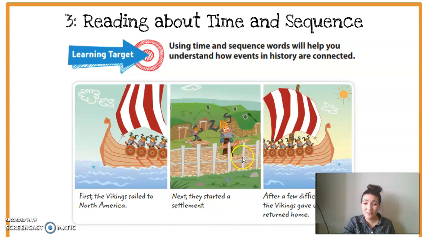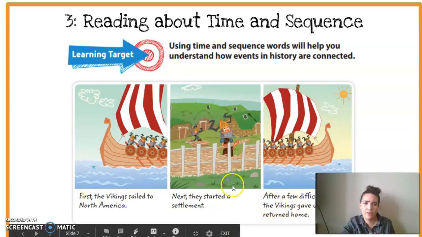If they didn't include that, maybe I would think that they gave up and returned home a day later. So it's important to add our time and sequence words to help our readers understand.